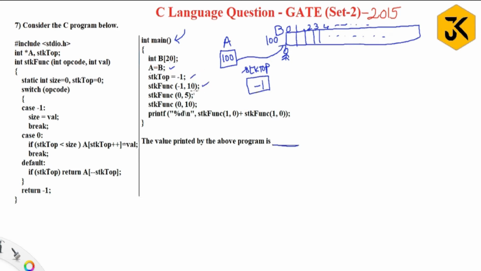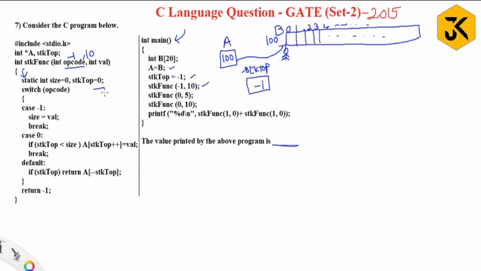Next they are calling the function stk function by passing the values -1 comma 10. Those values come here, -1 comma 10. That means opcode will be -1 and value will be 10. Yes, control moves inside the function.